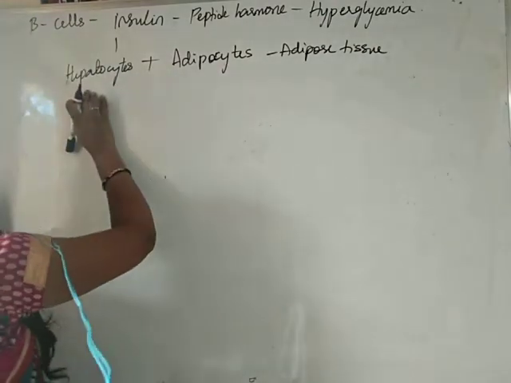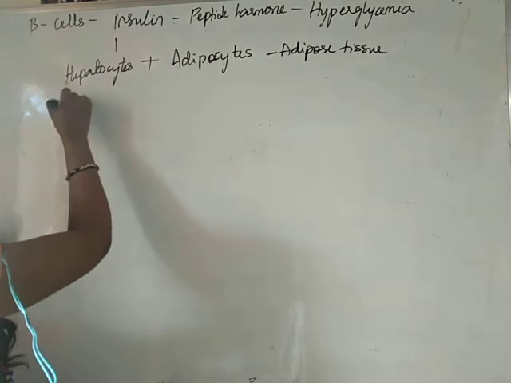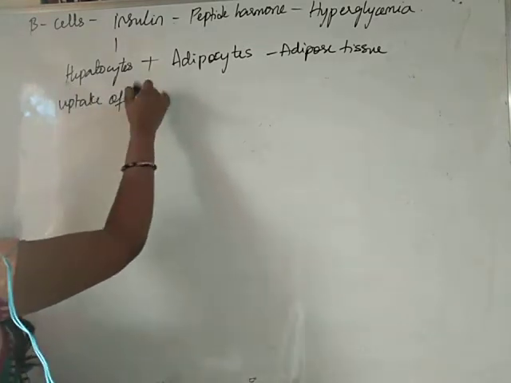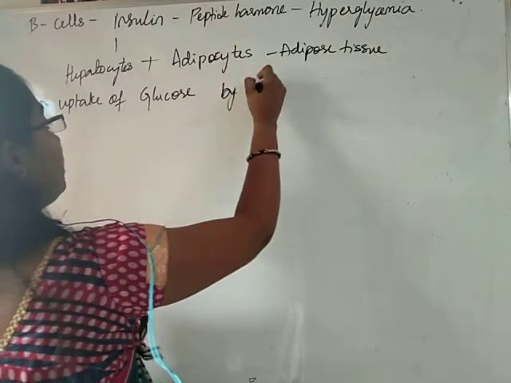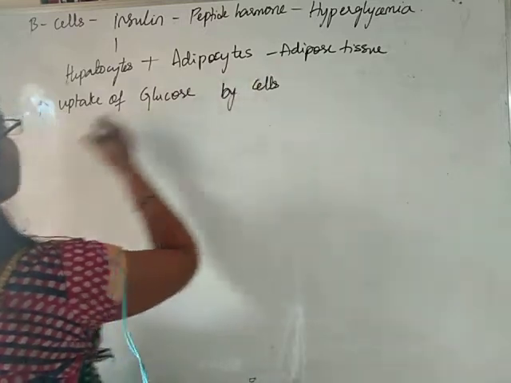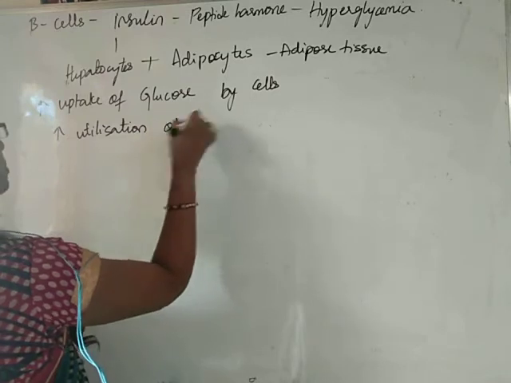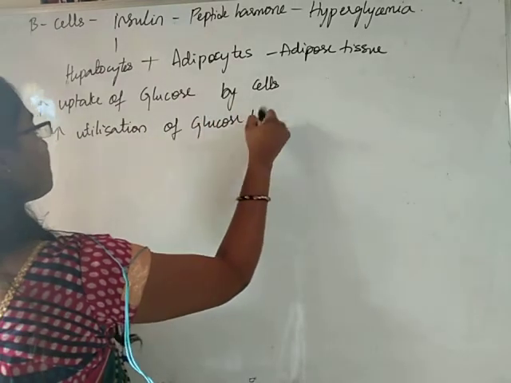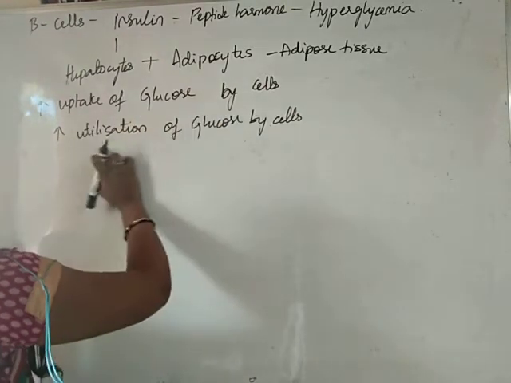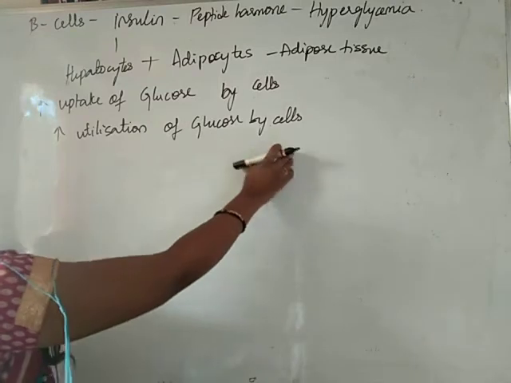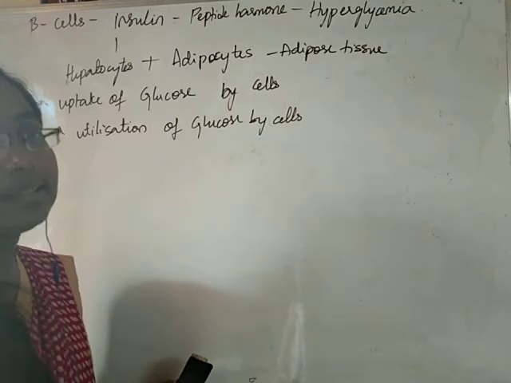Okay, it acts on hepatocytes and adipocyte cells, and it causes increase in the uptake of glucose by the cells, and also causes increase in the utilization of glucose by the cells.